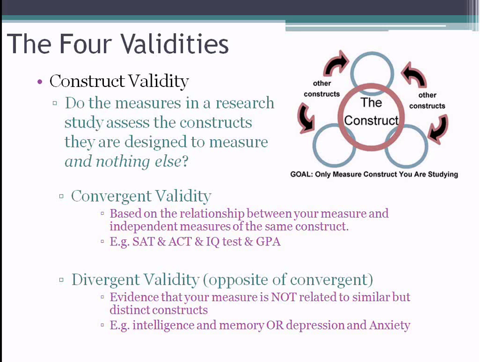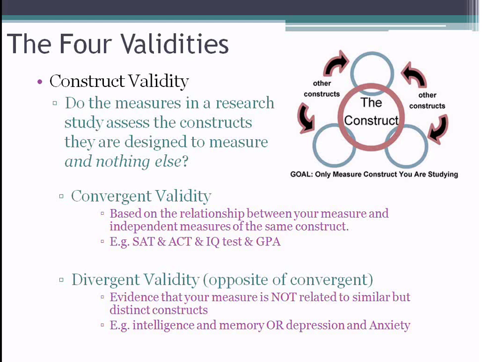So for example, if I create my own measure of intelligence and I give someone a big battery of tests, my measure of intelligence should be related to GPA. It should be related to the SAT and the ACT. It should be related to another intelligence test. If I have data that shows that, then I can say that my measure has convergent validity with these other measures.